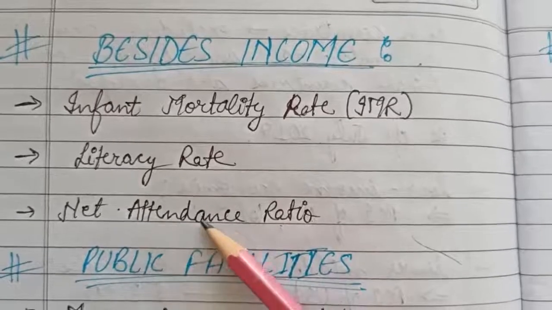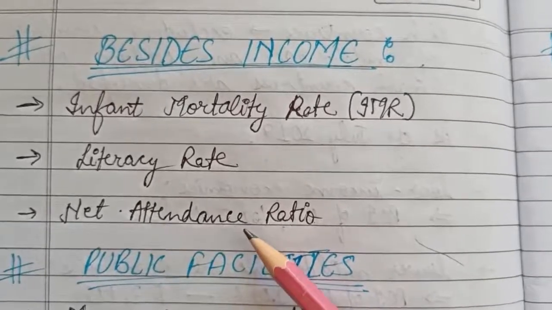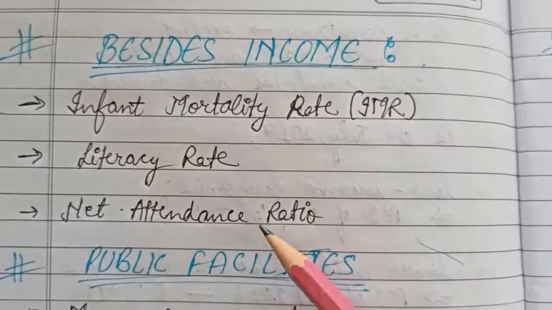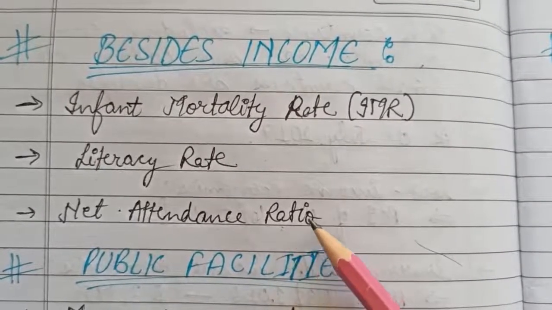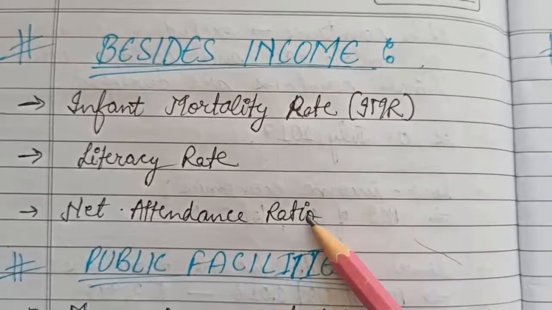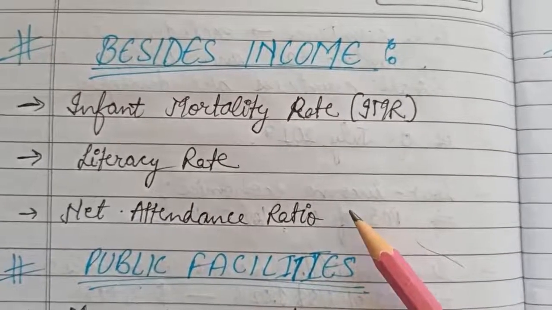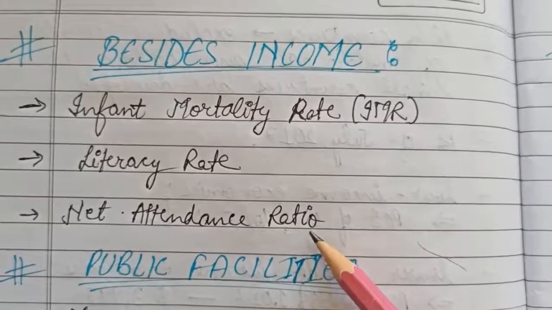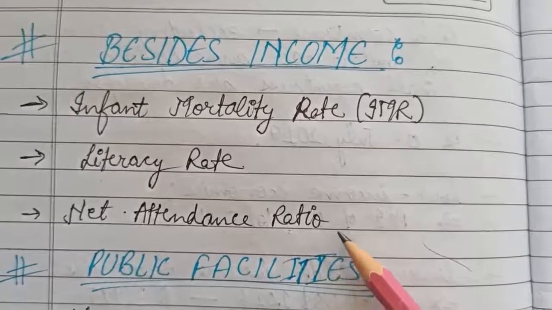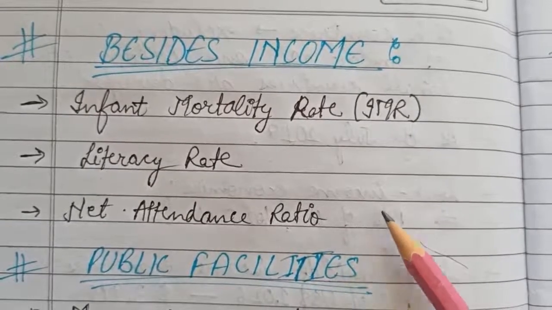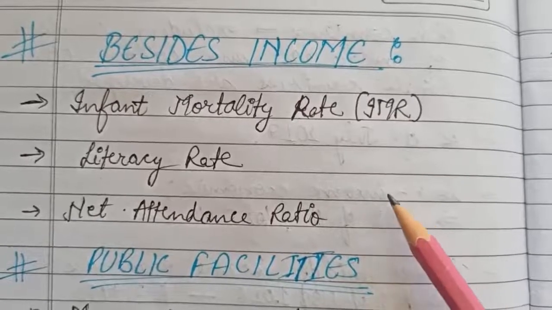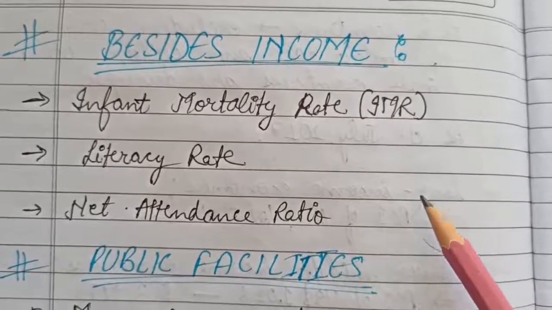Now about this ratio I would like to tell you something. Like I have explained, the net attendance ratio is based on the age group of 6 to 10 years. Now in some books it is given as 14 to 15 years. So this ratio can be calculated on the basis of each and every age group. So whatever is given in your NCERT, you must follow that only. If you write 6 to 10, that will also be fine. If you write 14 to 15, that will also be fine.